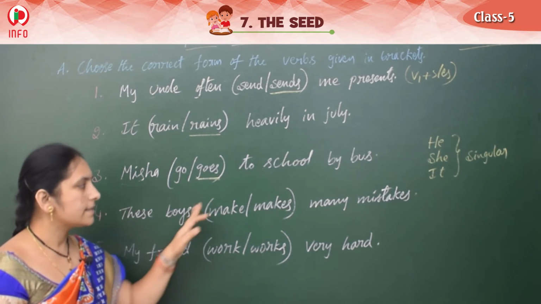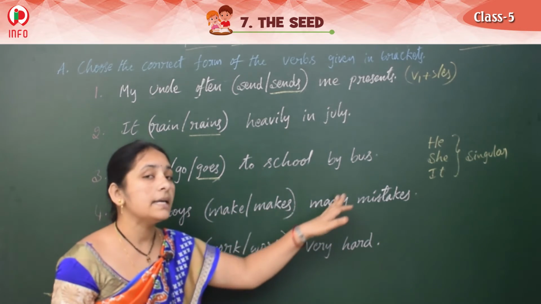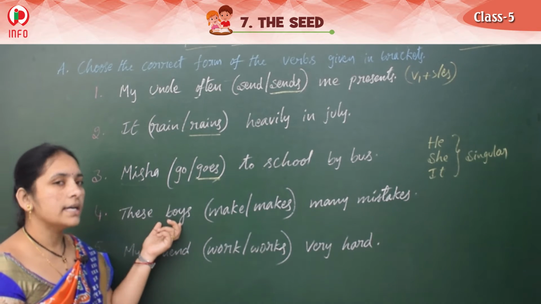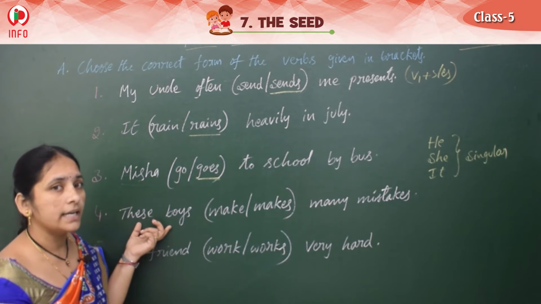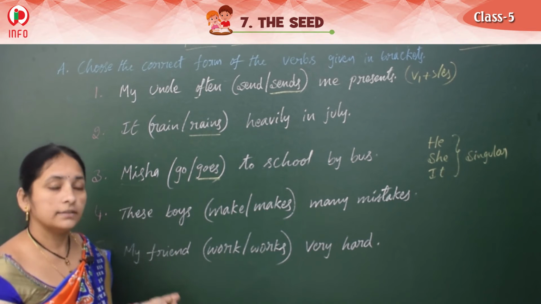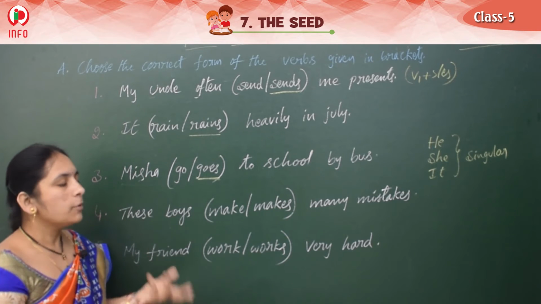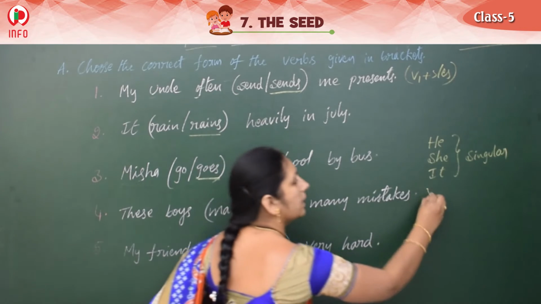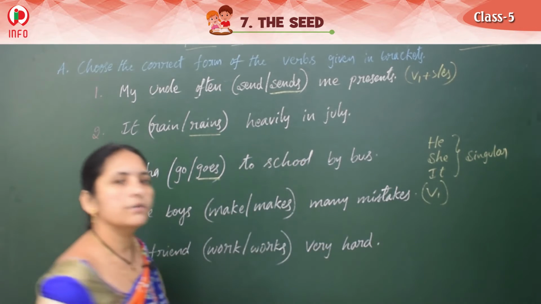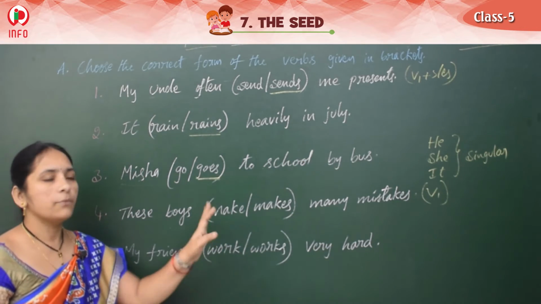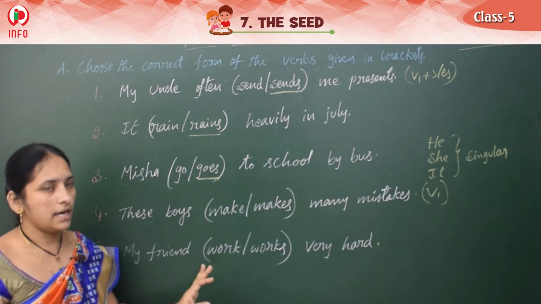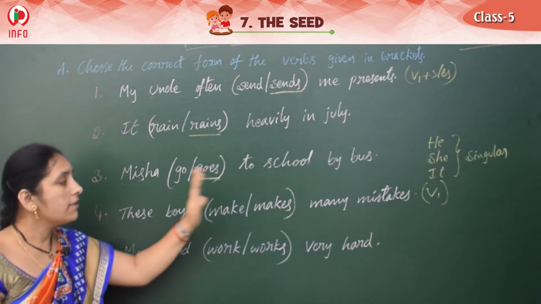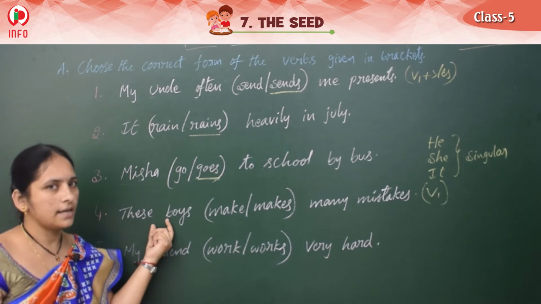And then come here next one. These boys makes many mistakes. What is the subject here? These boys. These boys means how many here? More than one. Then that is plural. Plural subject what we should write? Very good. V1 form only. For the plural subject, we should take only V1 form. We cannot take V1 SRES. V1 SRES is for the singular subjects. V1 form only for the plural subjects, right?